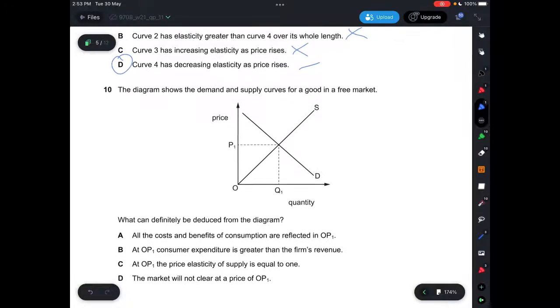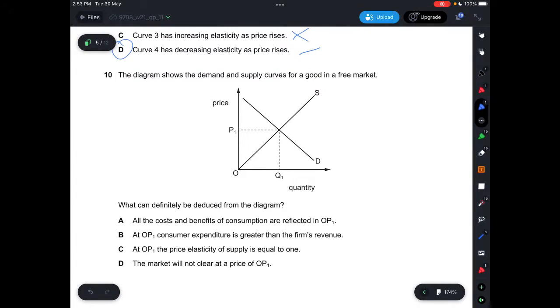Question 10, the diagram shows the demand and the supply curves for a good in a free market. And what can definitely be deduced from the diagram? A, it says all the costs and benefits of consumption are reflected in OP1, which is not correct. You cannot show benefits of consumption in a graph, basically.